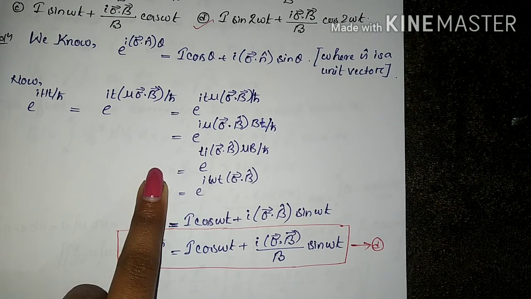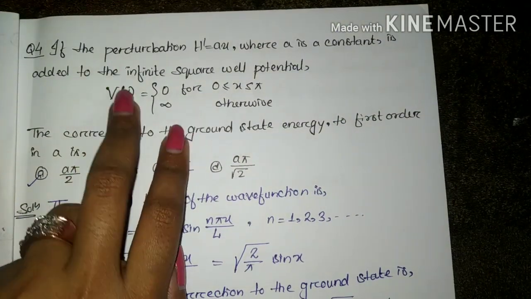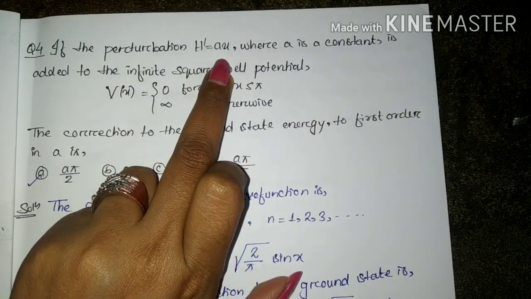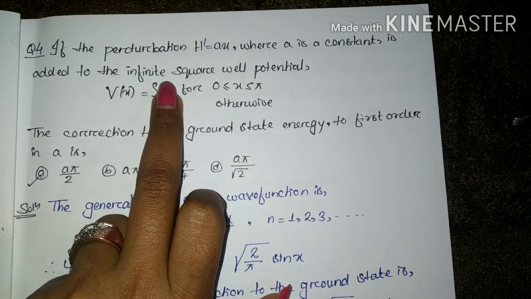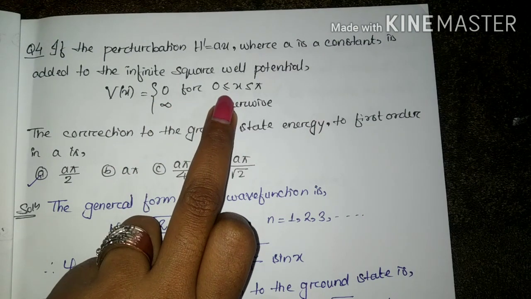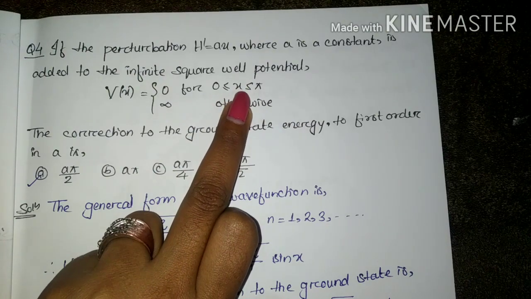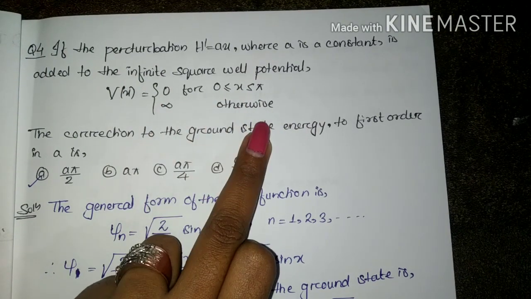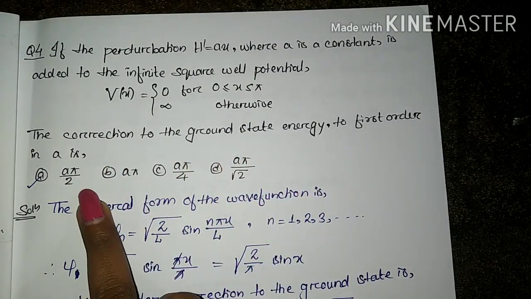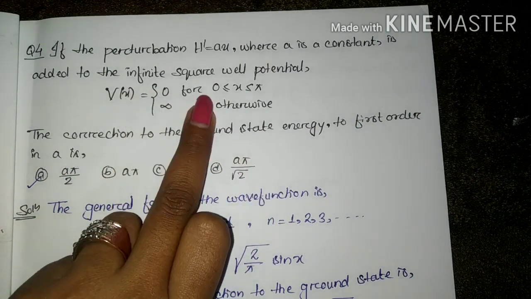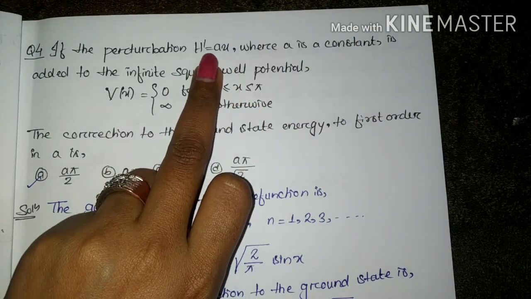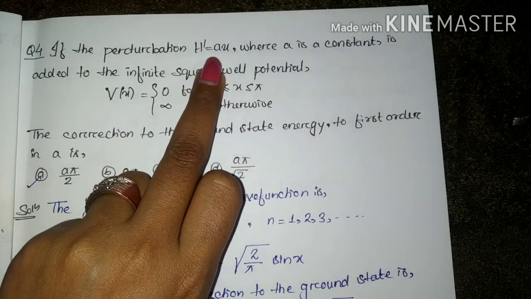Now let's come to the next question. This is a question from perturbation: if the perturbation H prime is equal to Ax, and A is a constant, which is added to the infinite square well potential, where the potential V(x) is equal to 0 for x greater than or equal to 0 and less than or equal to pi, and infinity otherwise, we are asked to find the correction to the ground state energy to first order in A. And we have four options.